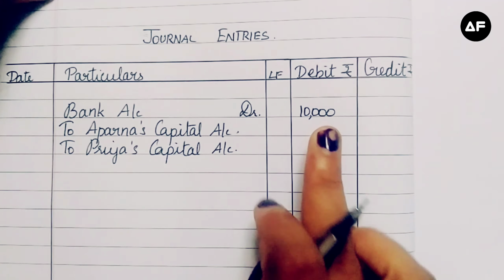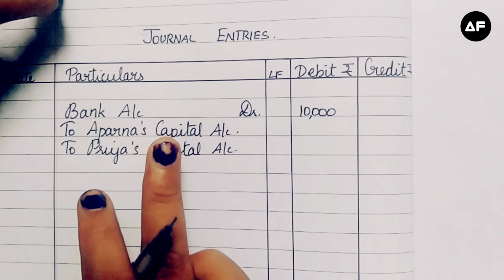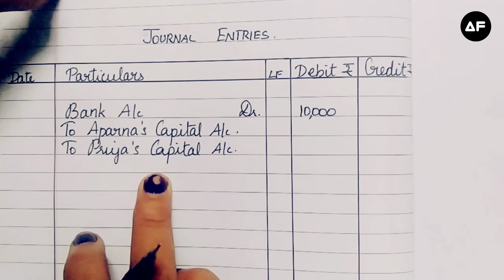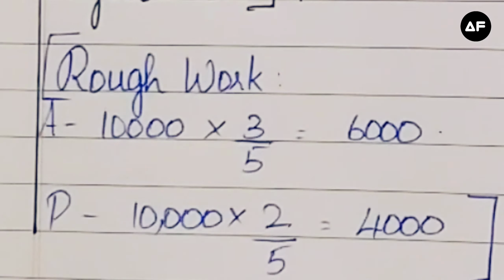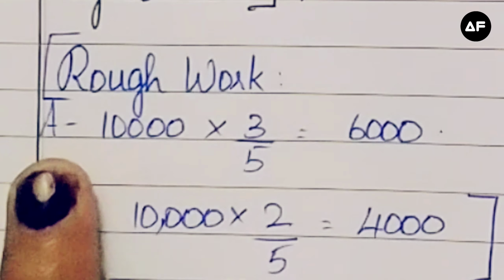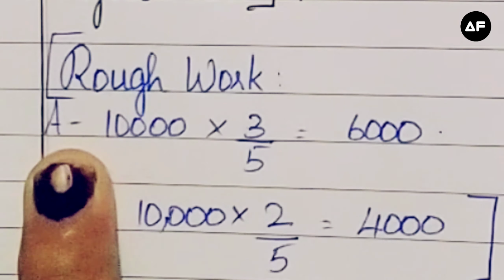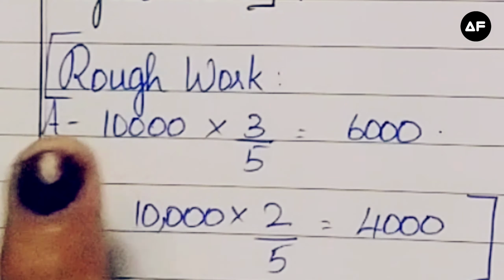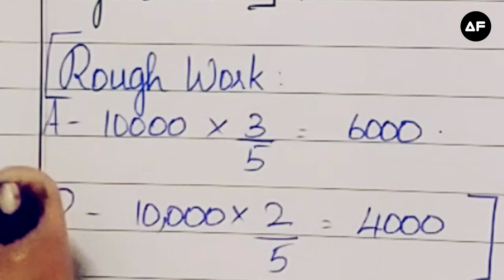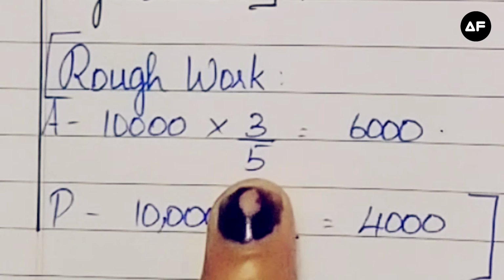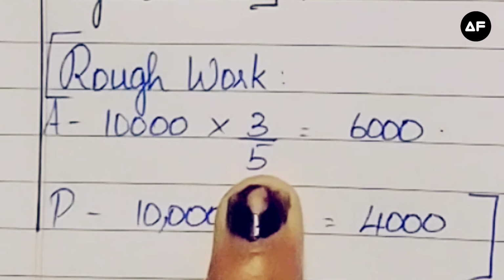So this 10,000 has to be divided among Aparna and Priya in the old ratio. I've done the rough work here itself in the journal entry column, but please you all do it on a separate paper. For Aparna, the 10,000 is divided in the old ratio, that is 3/5.